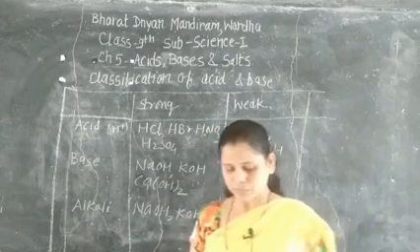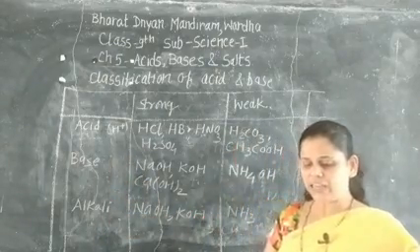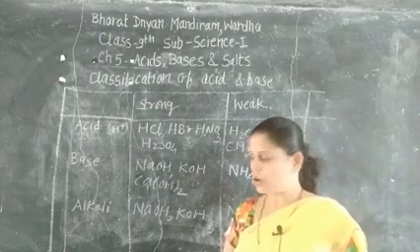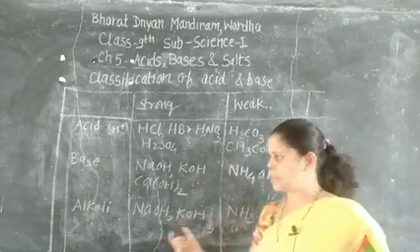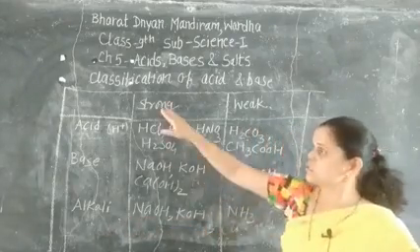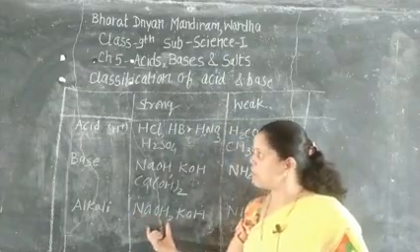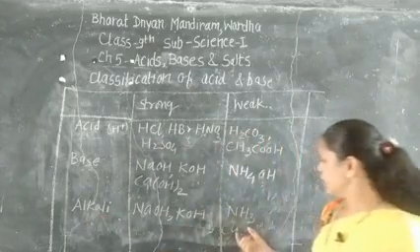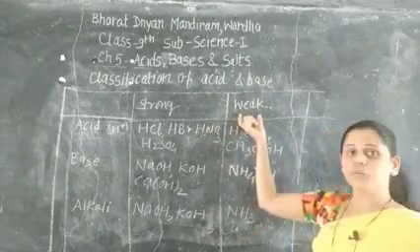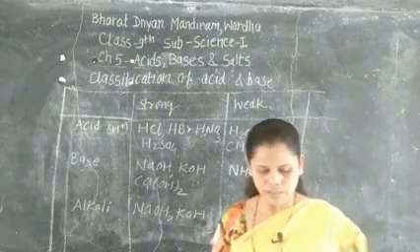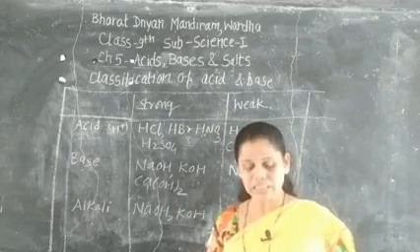Alkali means a base which is highly soluble in water. For example, NaOH, KOH and ammonia are examples of alkali. But here two types: strong alkali and weak alkali. So NaOH and KOH belong to the strong alkali, and ammonia, NH3, is a weak alkali. Clear?